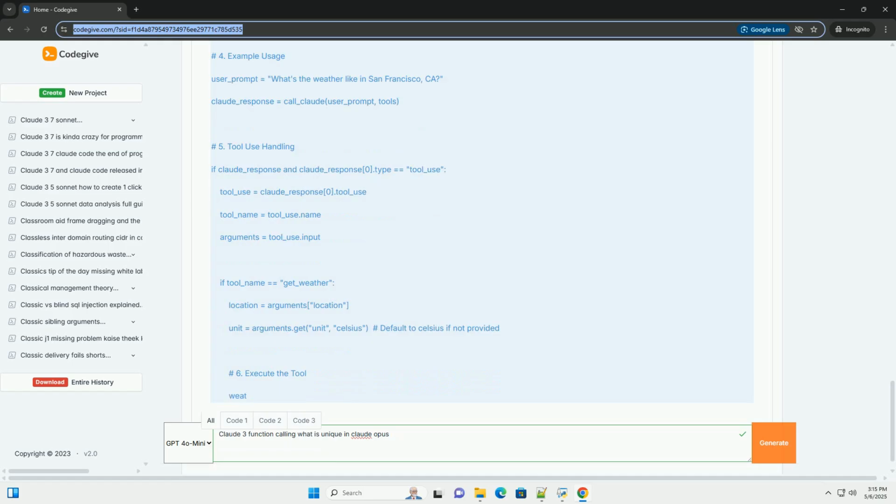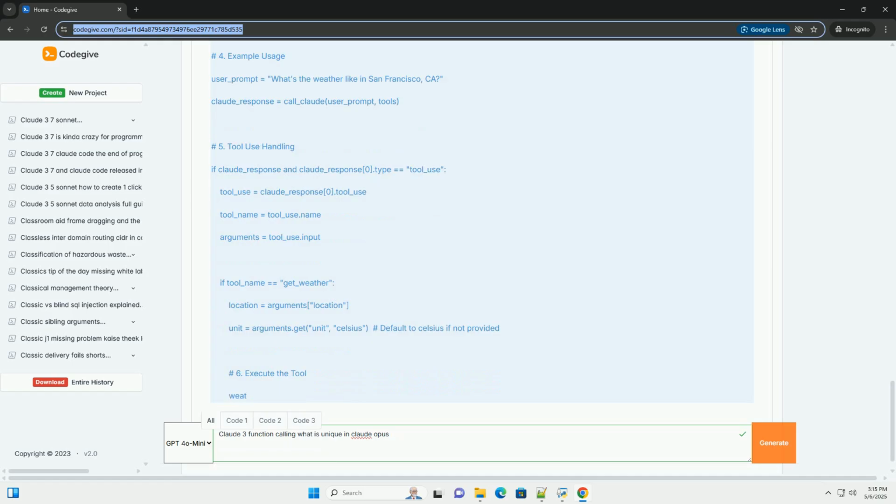What's unique about Claude 3 Opus, and Haiku/Sonnet, in function calling? The Claude 3 family demonstrates significant improvements over previous Claude versions and other models in several areas. More reliable tool calling. Claude 3 is significantly better at recognizing when a tool is needed and generating valid function calls. It's less likely to hallucinate tool names or provide malformed JSON.